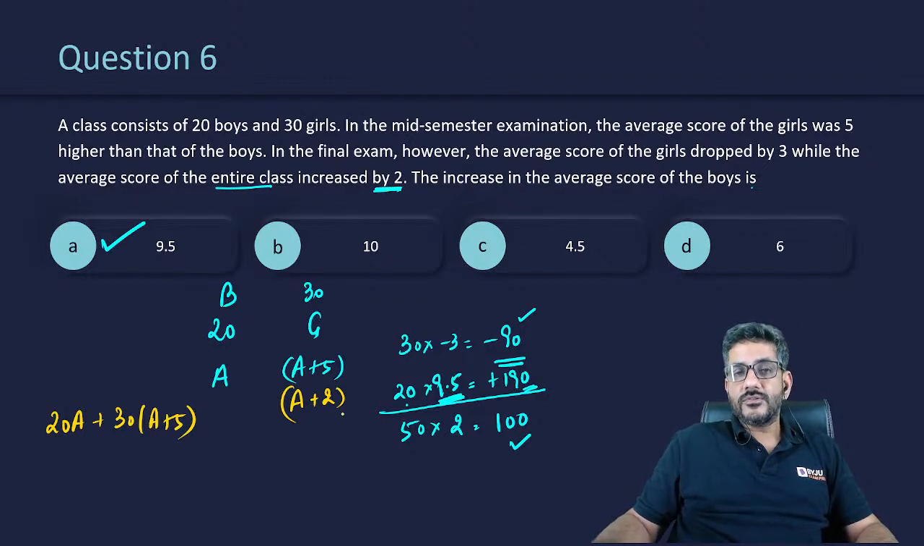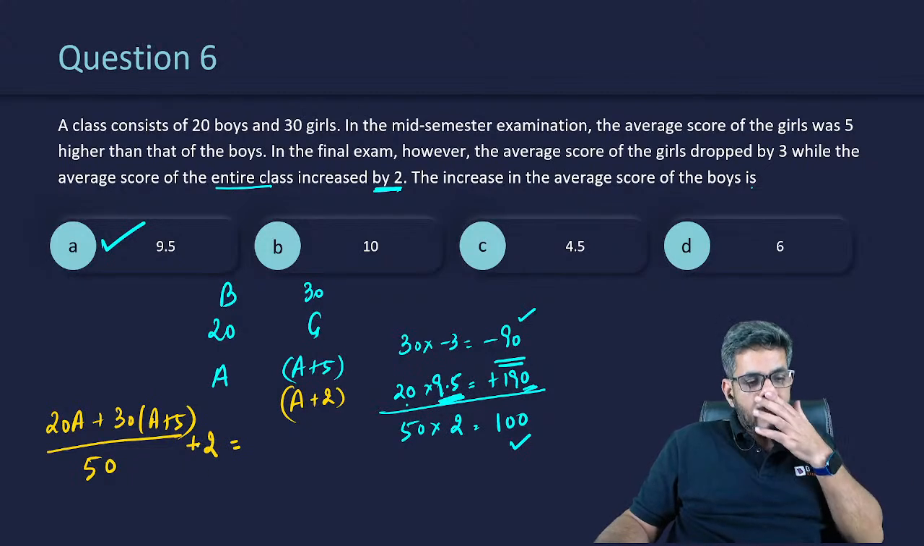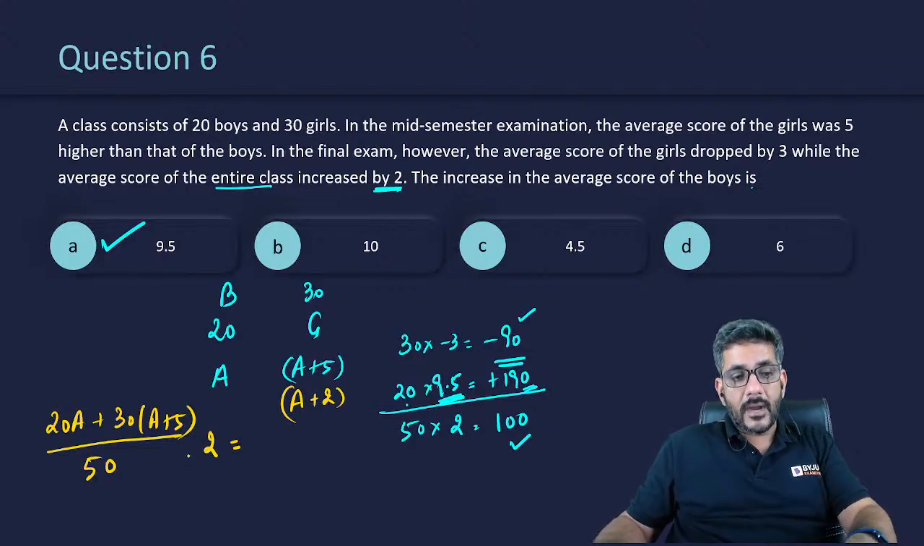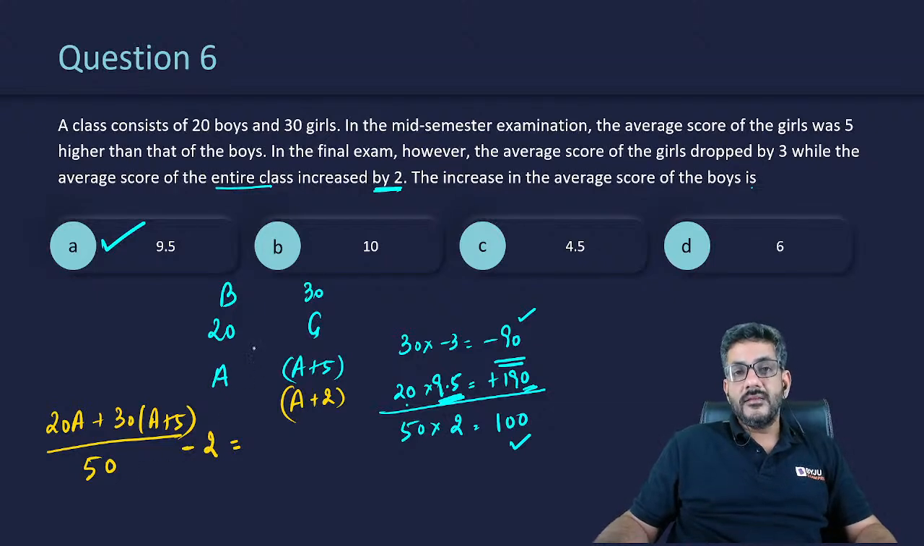पूरी क्लास का एवरेज जो था वो 2 से इंक्रीज हो गया. What was the average of the entire class? Total score divided by total students. This was the total overall average. He says this has increased by 2. So this plus 2 is equal to, ये 2 से increase हुआ है, right? This plus this minus 2, I'm sorry, अगर increase हुआ है तो इसका मतलब इसमें से अगर मैं 2 minus कर दूं तो I will get the previous average then, which was equal to 20. अरे नहीं, प्लस ही करना है.